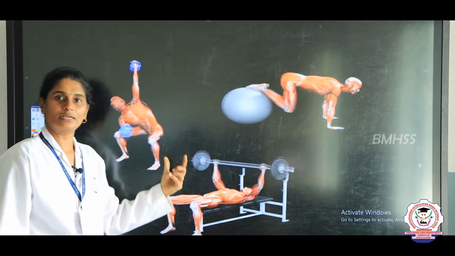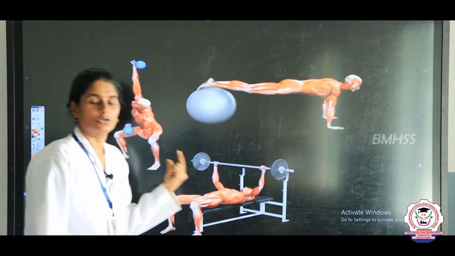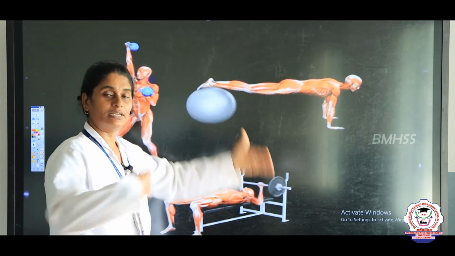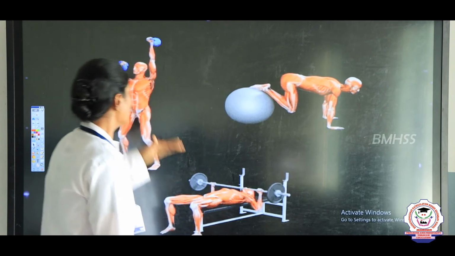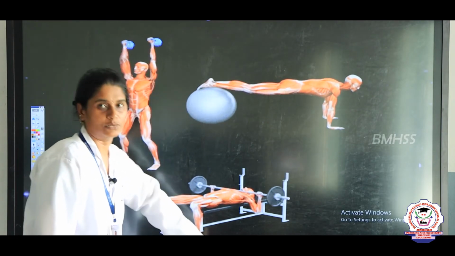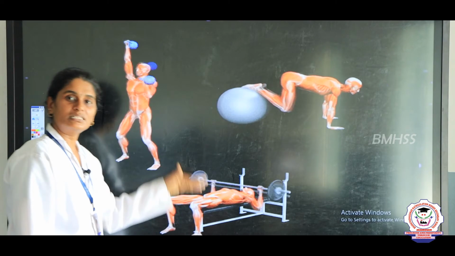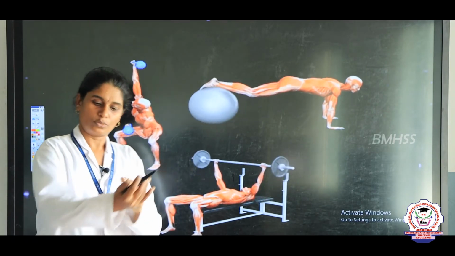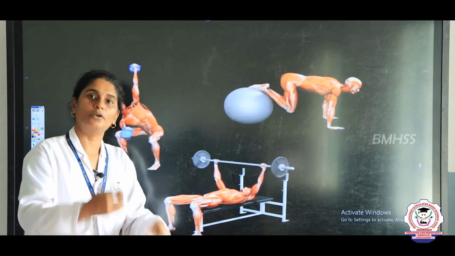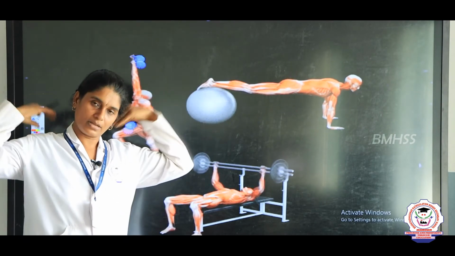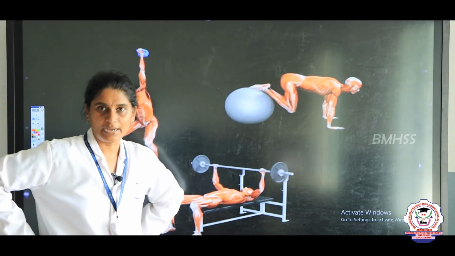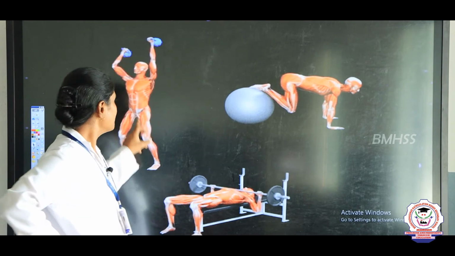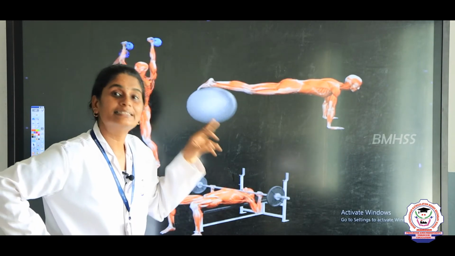The first one is voluntary muscles. We will discuss the involuntary muscle next. Voluntary muscle is nothing but the muscles that are under our control. So, we can control our arms, our legs, our shoulder, our hip, right. These muscles are under our control, and they are also called skeletal muscles.